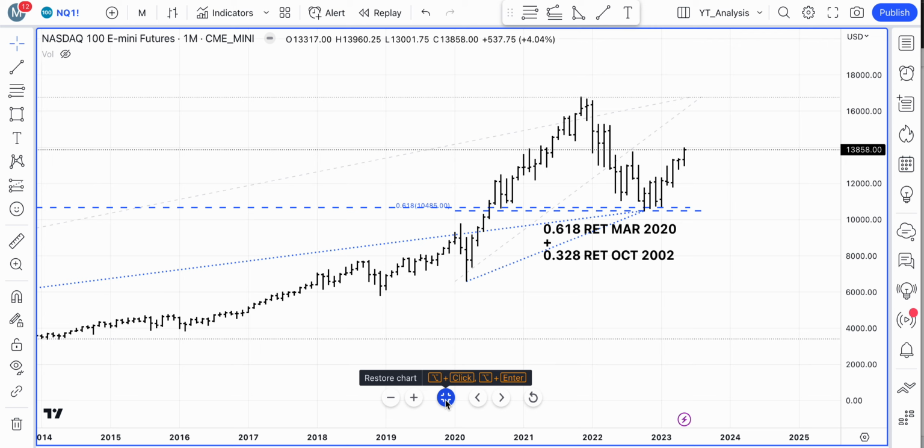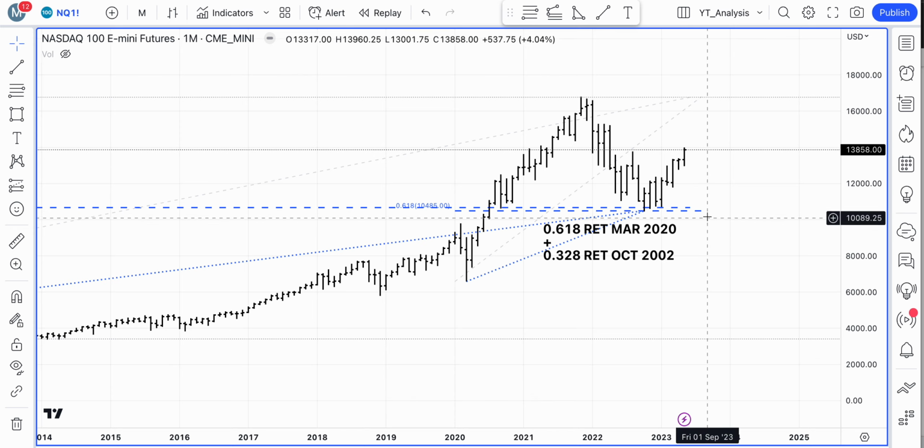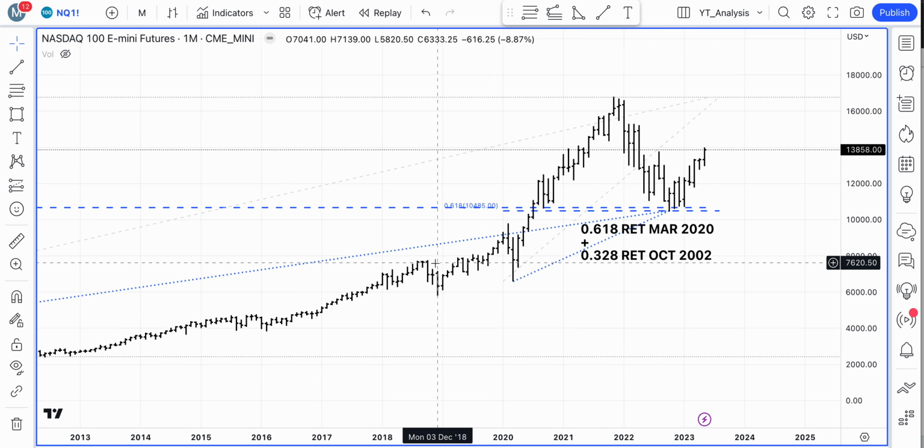There will be resistance levels, there will be corrections, and as long as this low of October 2022, 13th of October 2022 in particular, is maintained, then what we are looking at is this confluence level being held, which would be positive for the Nasdaq 100 E-mini futures and the stocks in it.